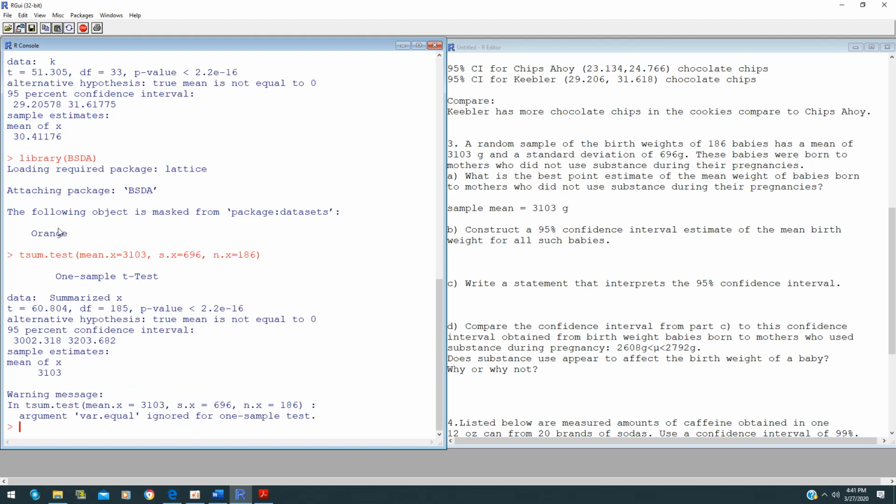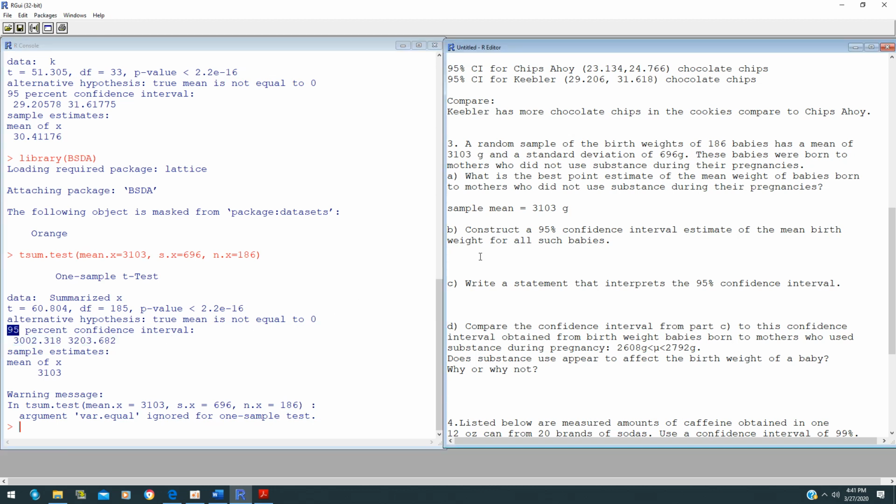So for this question, we will be using the 95% confidence interval. Now you notice that I did not type in the conf.level here. The reason is that if you do not type it in, R will default it to 95%. So this is how you figure it out; it's written down here what percent it is.